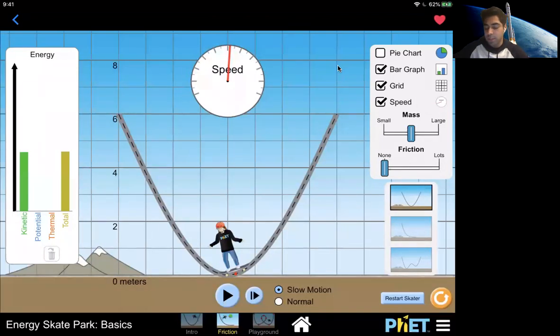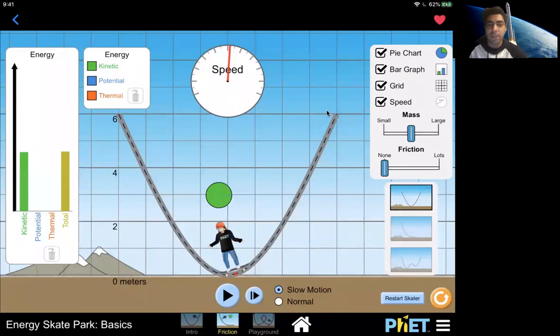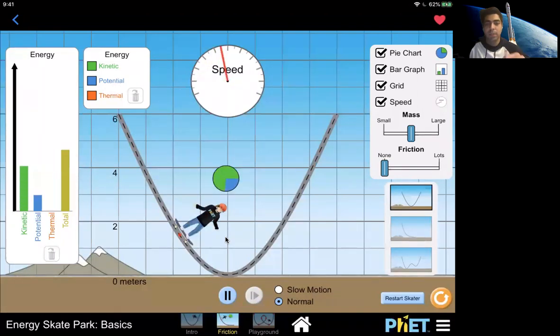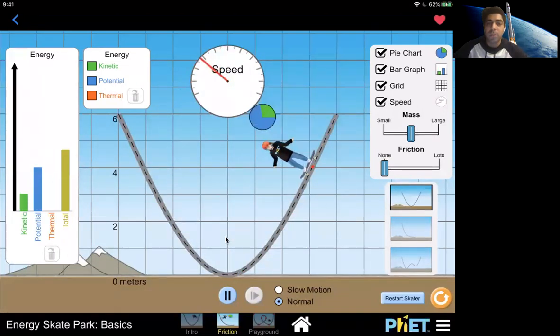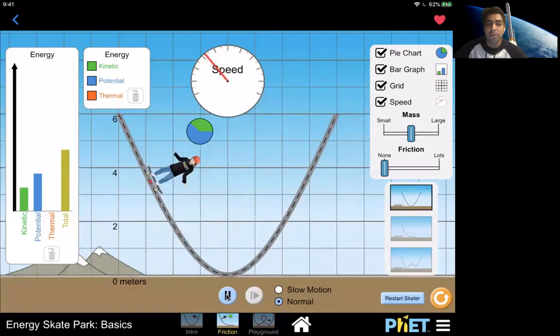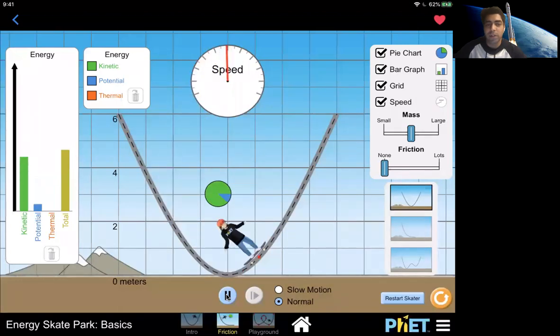Now, what we're going to do is add a pie chart to this as well, so that you can look at the transition, just different types of visual representations of the values. I want you to observe what happens if we release the person from this height and just let it go. So just look at it. The entire pie chart changes into blue at the top and then changes into green at the bottom. That again is showing what we've already talked about.